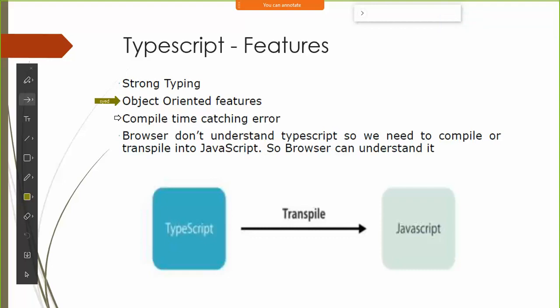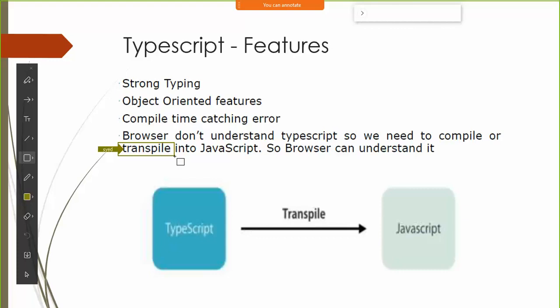It can also check your compile time errors, and by default browsers are not going to understand TypeScript, so what we do is we transpile it. We don't compile it, we transpile it. There is a difference between compilation and transpilation. Compilation means converting from a higher form to a lower form, like converting from high level to middle level, or from middle level to low level.